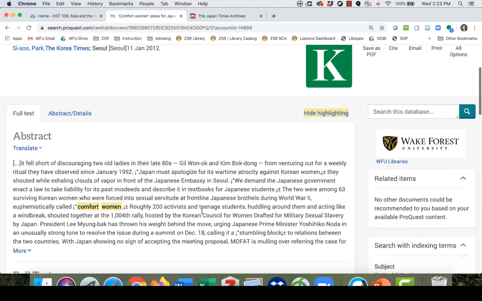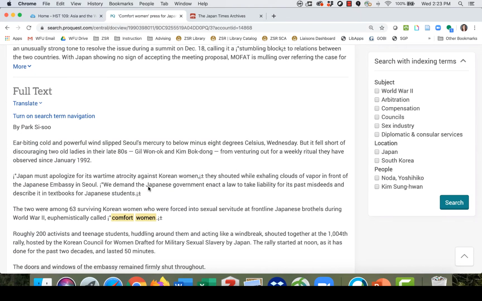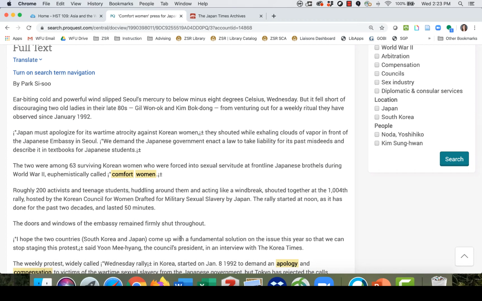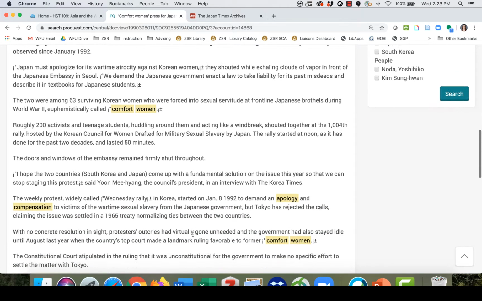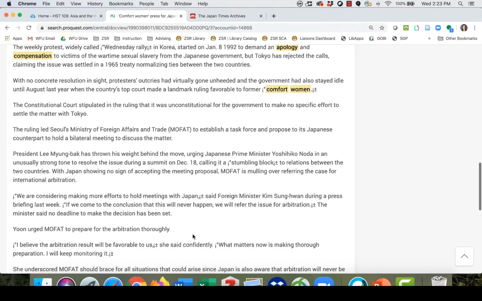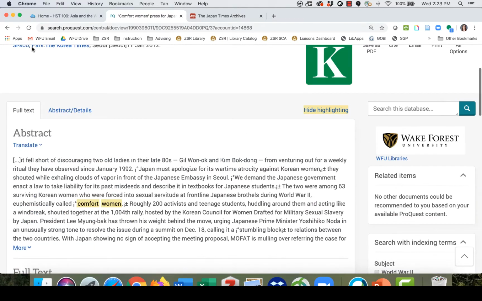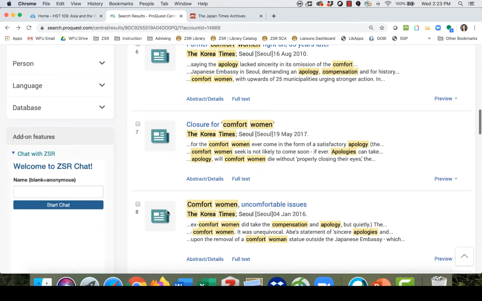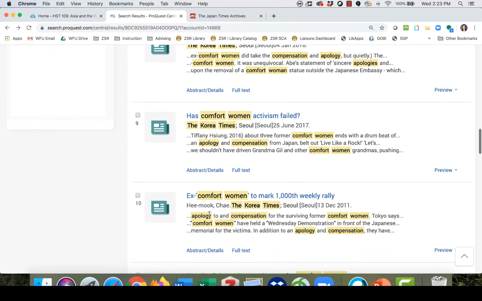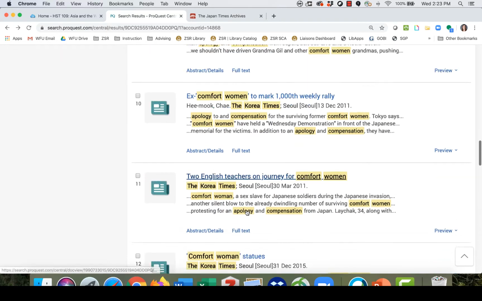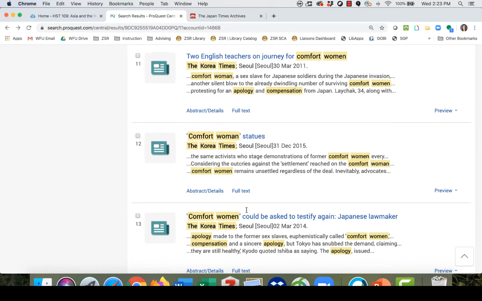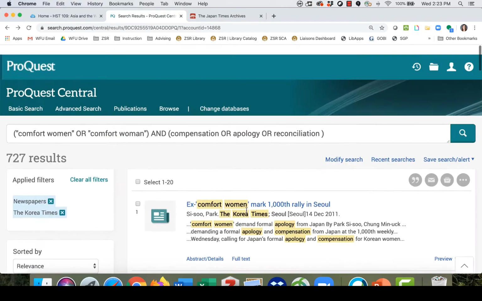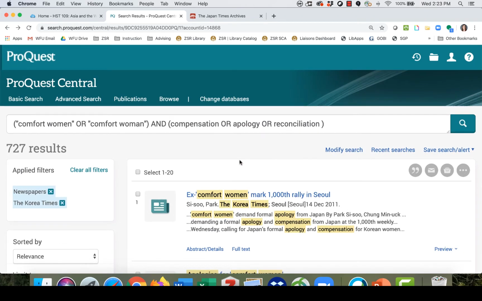So sometimes these will just have the full text of the article here. Instead of giving us the image as we saw in the Japan Times, it's just giving us the text of the article. But it's all the text, even if it doesn't have pictures and things like that. So Korea Times articles are all full text. You'll be able to pull them up. And this database does pretty much search the full text of each of those articles. So that's one way to use this database to find articles from Korea and from the Korean perspective.